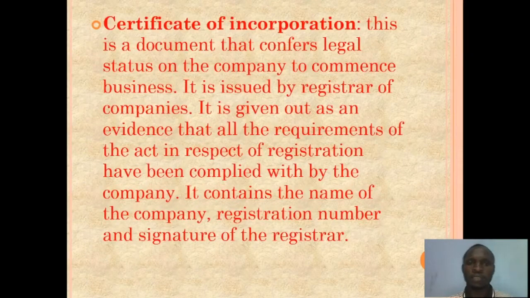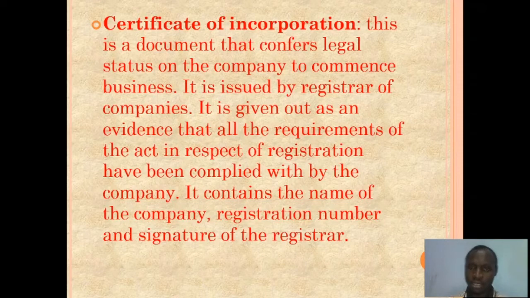Okay, let's look at the certificate of incorporation. Now, talking about this very document, it's a document that confers on the company a legal status. This document is what makes the company an artificial person, or what confers that title, a legal status. A legal entity which can sue and be sued. This document empowers the company to be known as a legal entity or an artificial person.